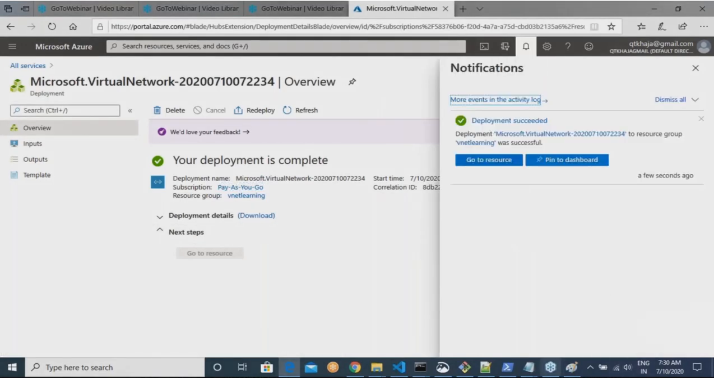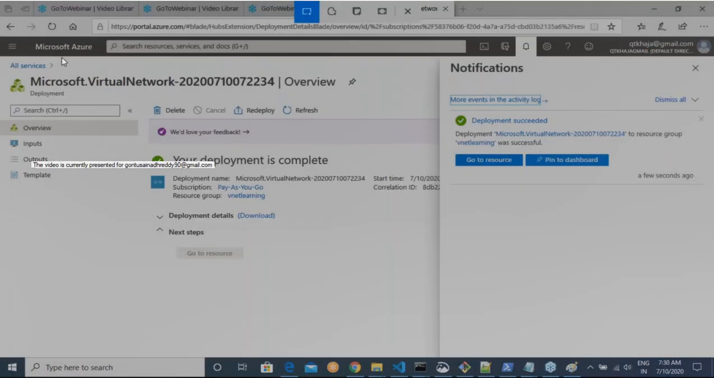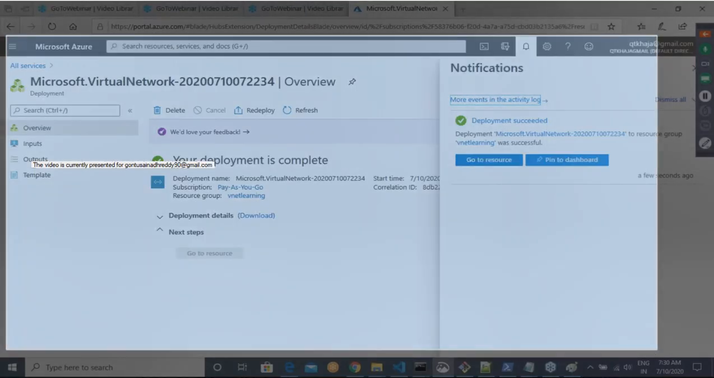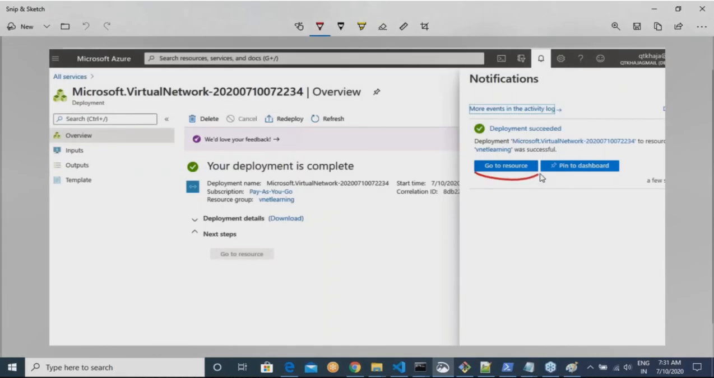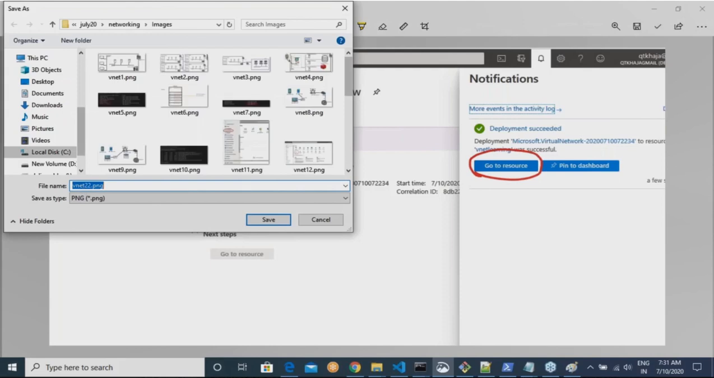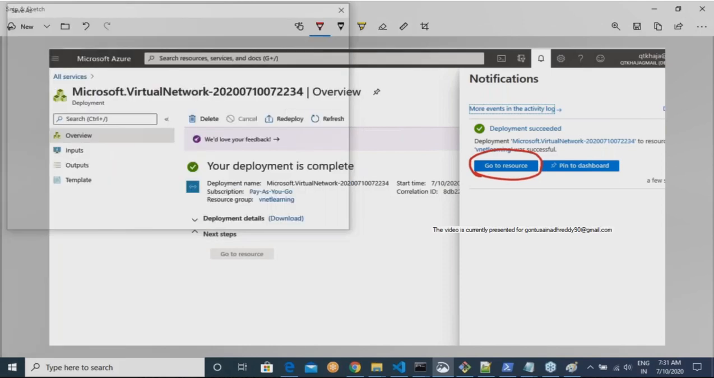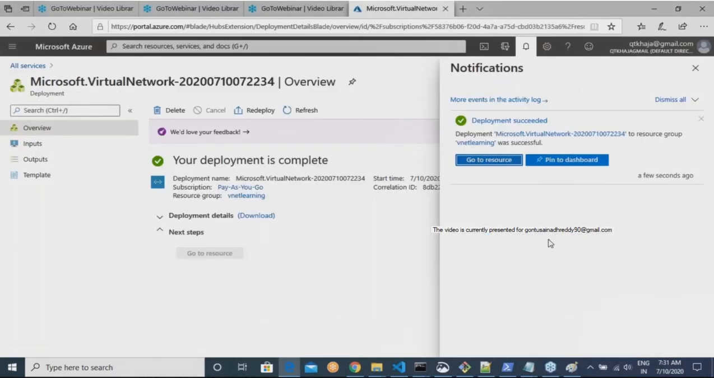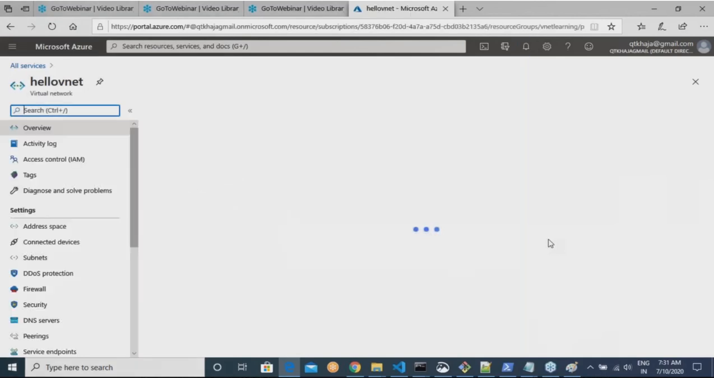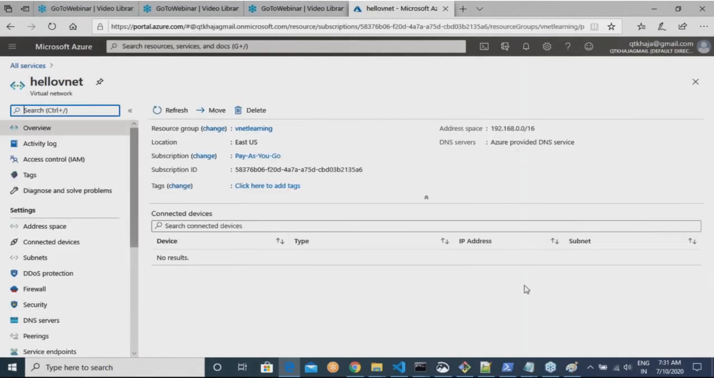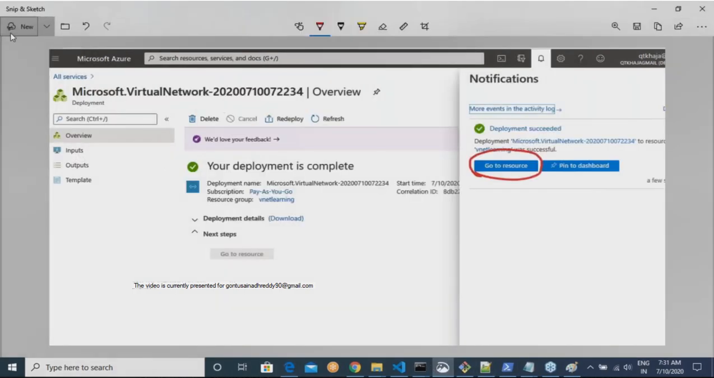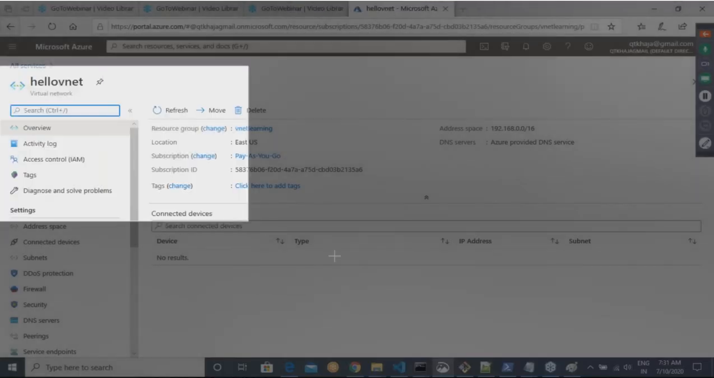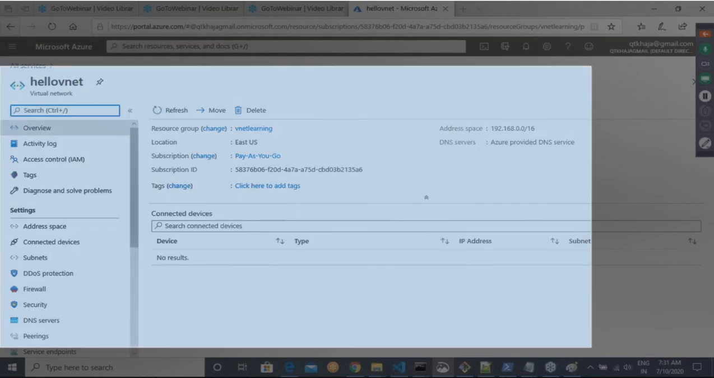After some time, once your network resource has been created, you would be seeing a notification something like this. And then here I'd be clicking on go to resource. So let me click on go to resource. So this is your virtual network, which got created.